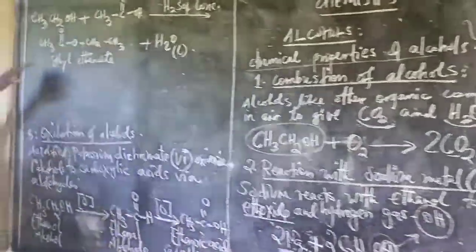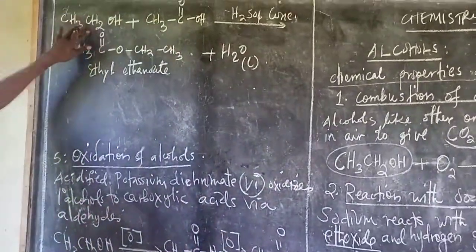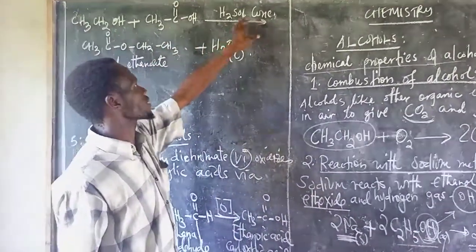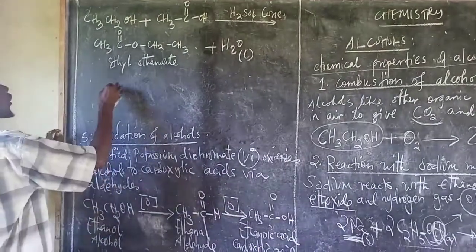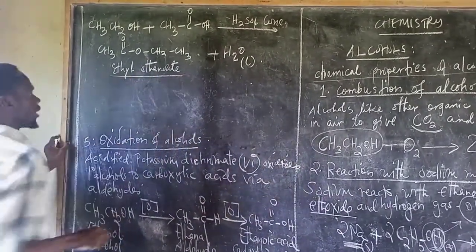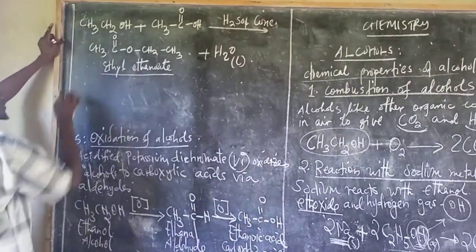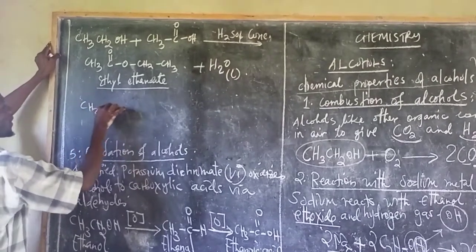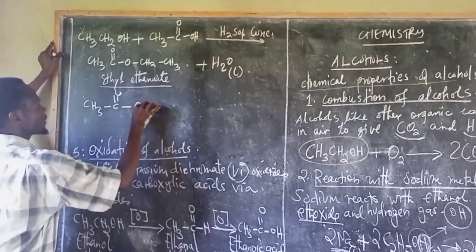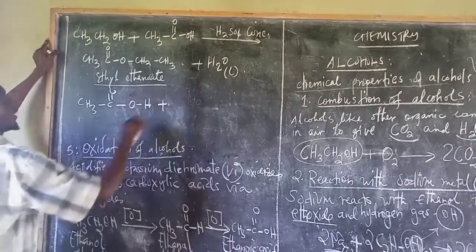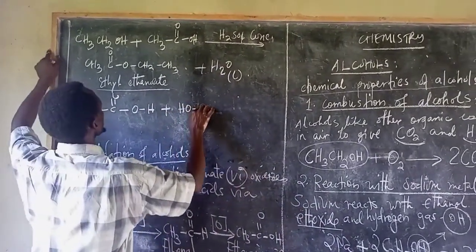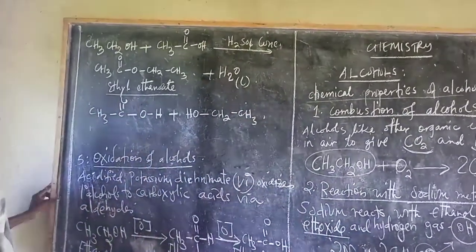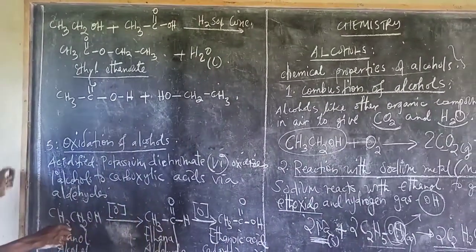If you have ethanol, which is an alcohol, and ethanoic acid, which is a carboxylic acid, and concentrated sulfuric acid, what forms is ethyl ethanoate. How does it happen? Here it is, then plus this one. In this case, we are just removing water, just like in dehydration.